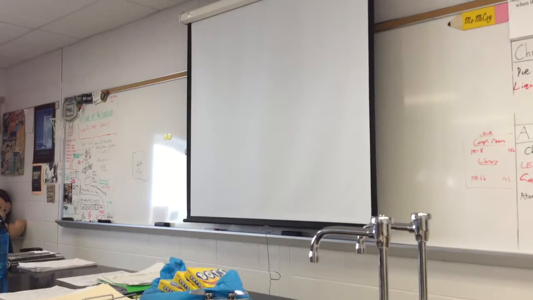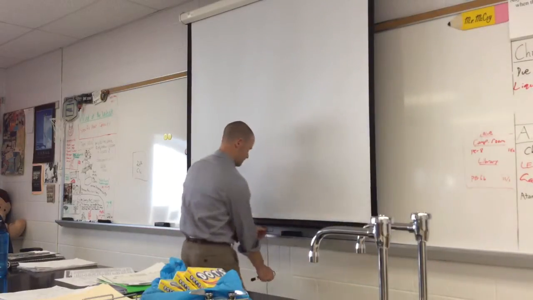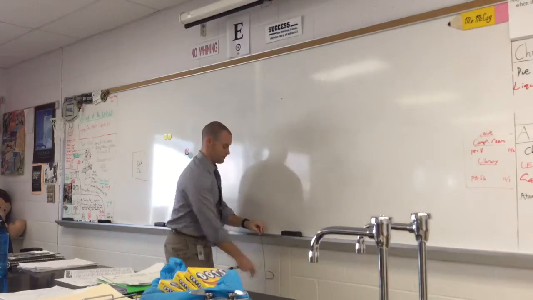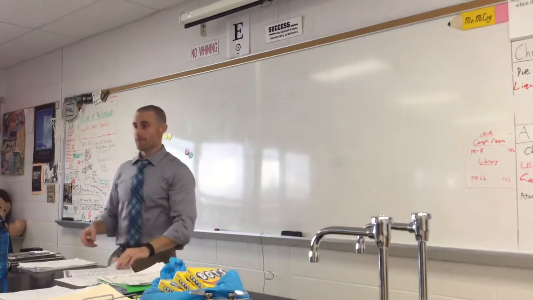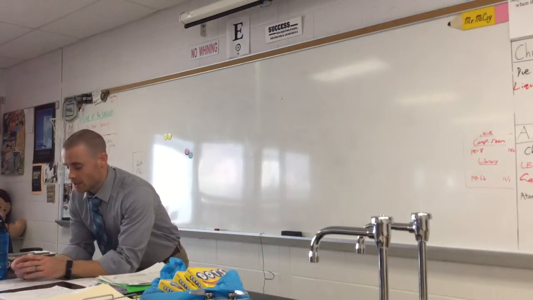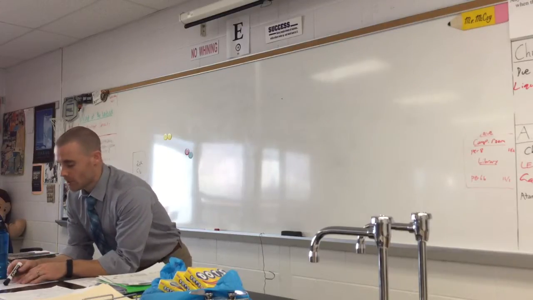Good. 25. Relationship between absolute temp and kinetic energy. Caroline, what do you think? Yeah, temperature measures the average kinetic energy of a substance, but this is saying what is the relationship between temperature, and when it says absolute temp, it means Kelvin.